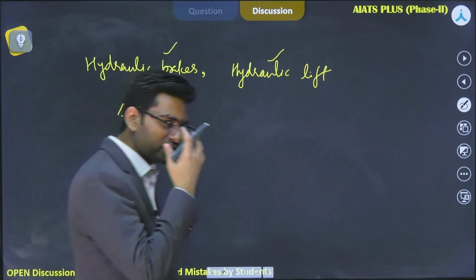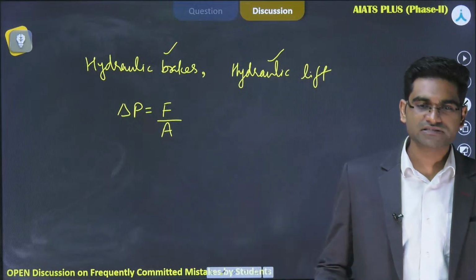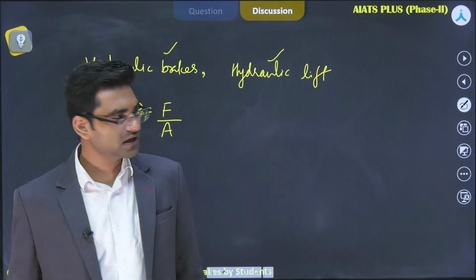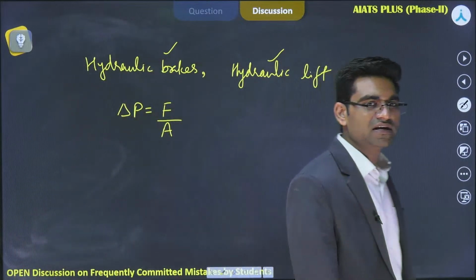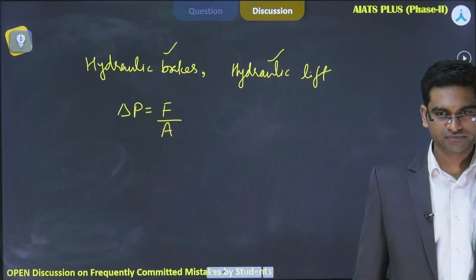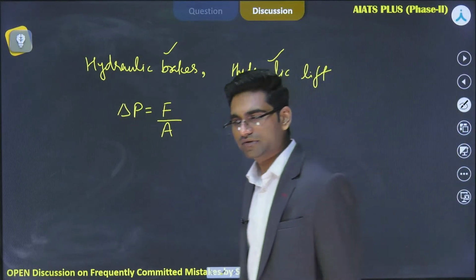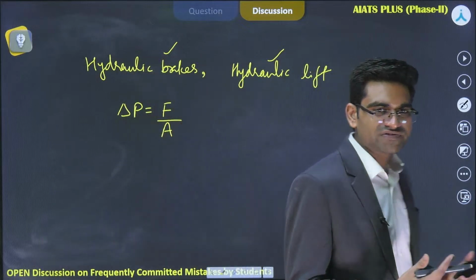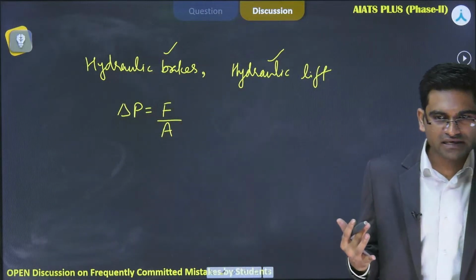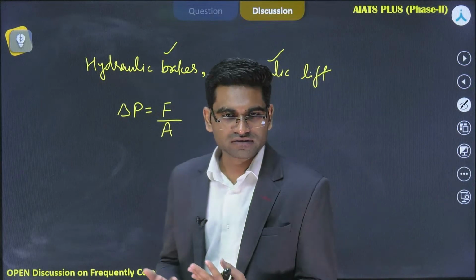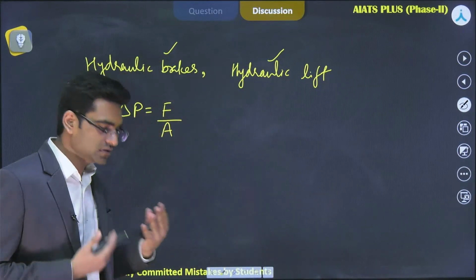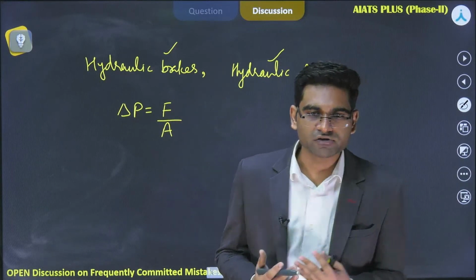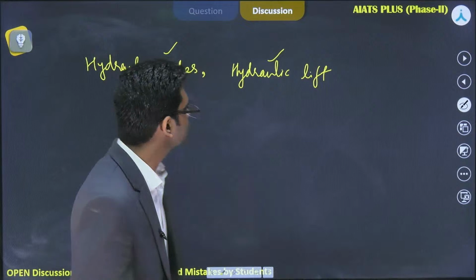Now, why we use these kind of machines? What is the objective here? So the objective is that I want to do some work, but it will require very large effort. So in the output, I need very large effort, but as a human being, we have some kind of constraints, right? मैं बहुत ज़्यादा force नहीं लगा सकता, है ना? There is a limit which I can do, और the force which I can apply. लेकिन कभी कभी क्या होता है कि आपको बहुत ज़्यादा force की ज़रूरत पड़ती है. तो in that case, you use these kind of machines.